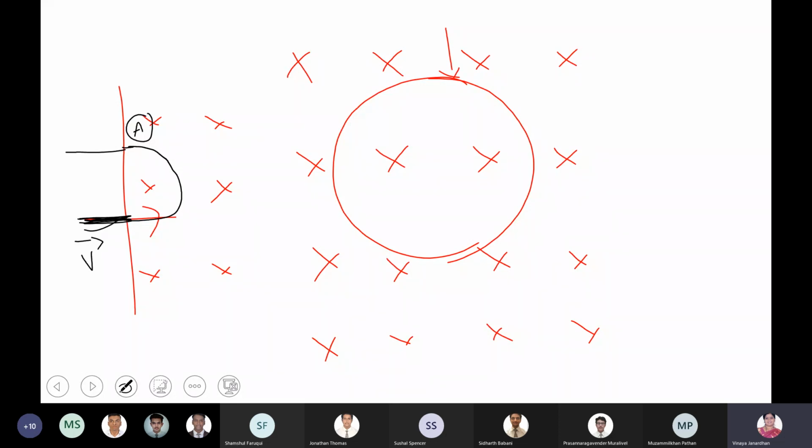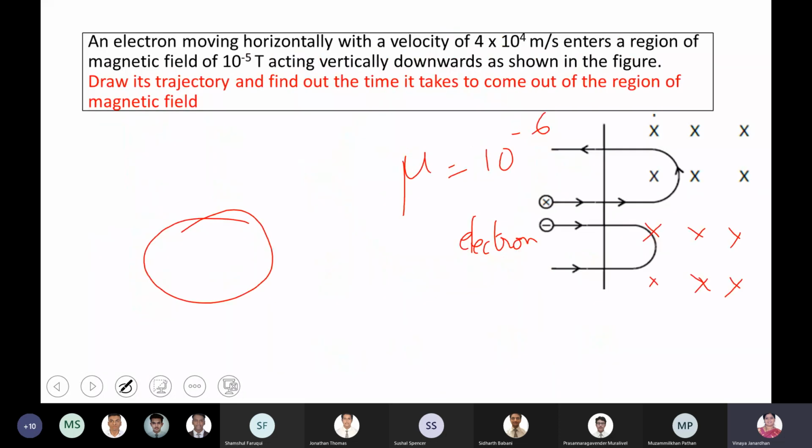So you have the time taken for one complete revolution. In the previous case, what was that? What is capital T? Just check. Looking into your previous page is so difficult for you all. T is equal to 2 pi m by Bq. Now that was a complete circular path.